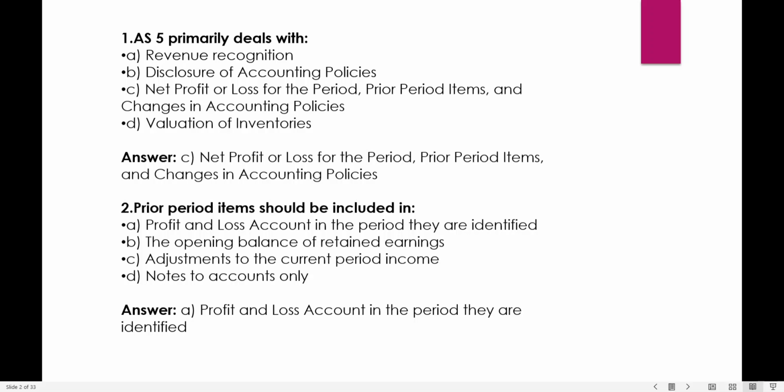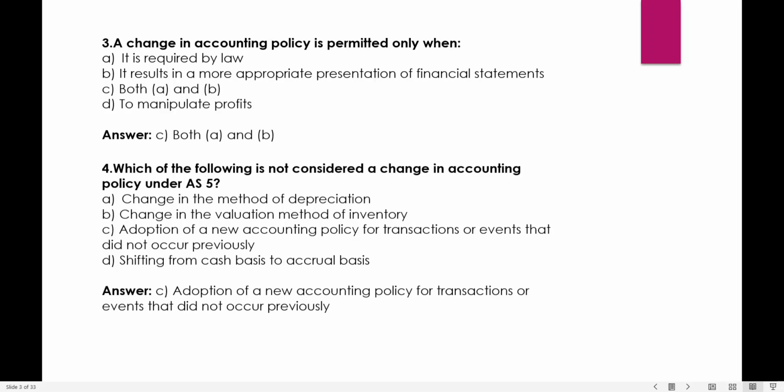Here we see that prior period items have to be given in the profit and loss account in the period in which they are identified. A change in accounting policy is permitted only when it is required by law, it results in a more appropriate presentation of financial statements, C, both A and B, and D, to manipulate profits. The answer will be C, that is if it is required by law as well as it results in more appropriate presentation of financial statements. So option C is the answer.